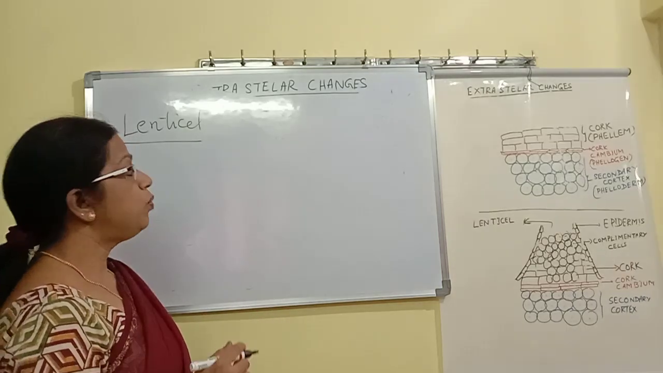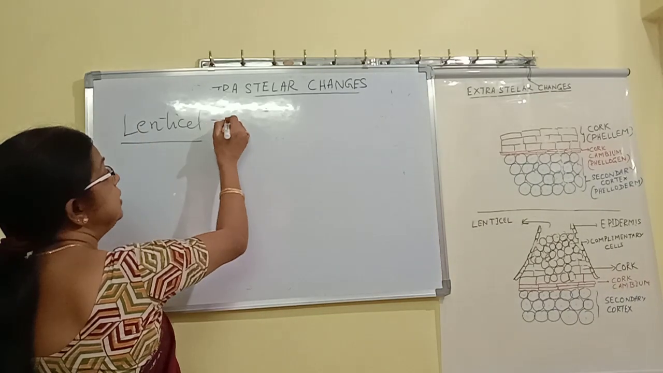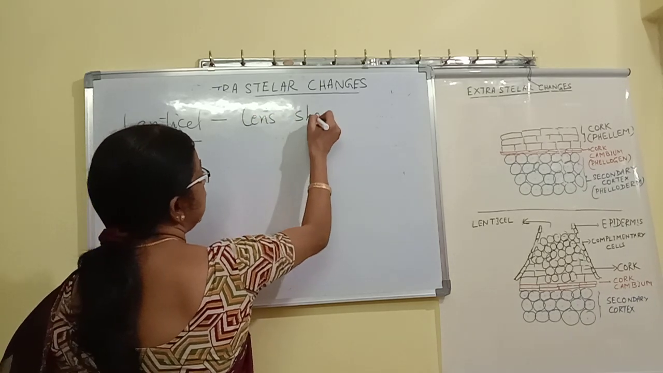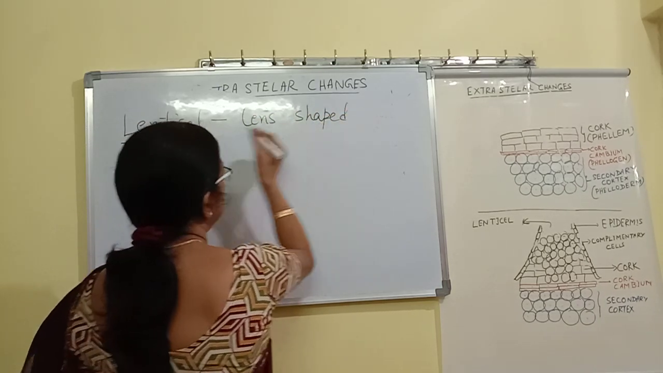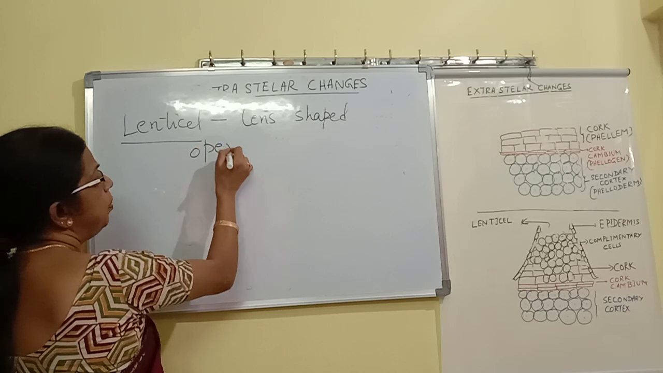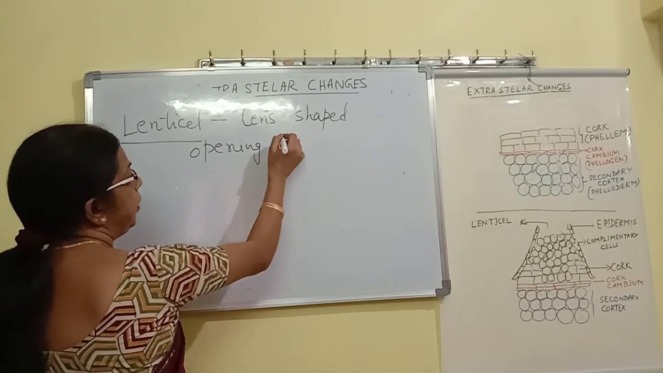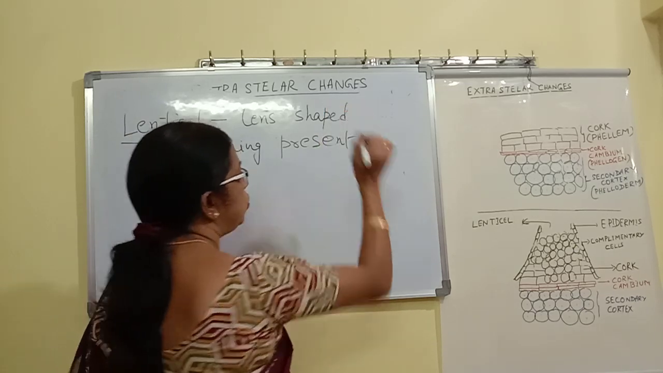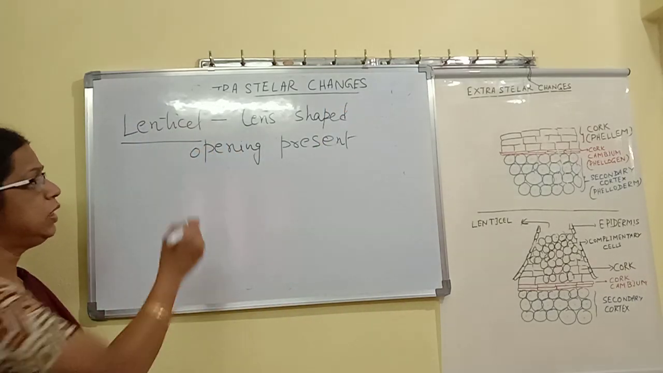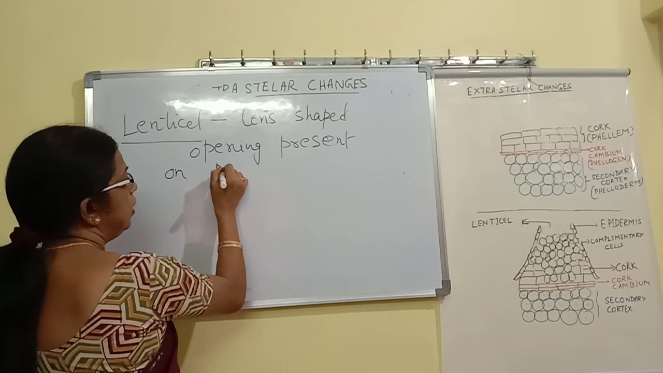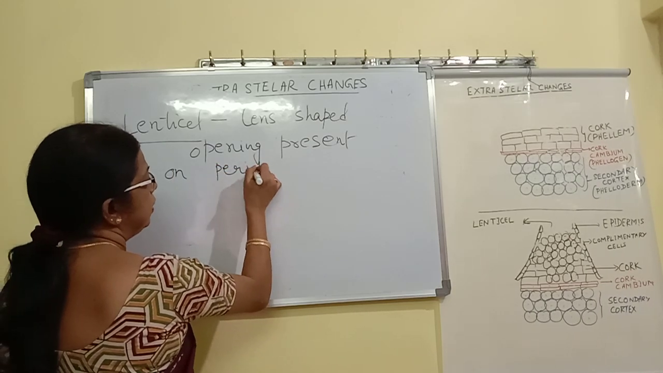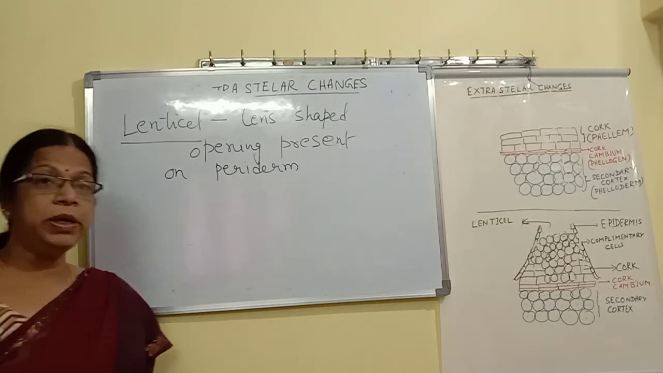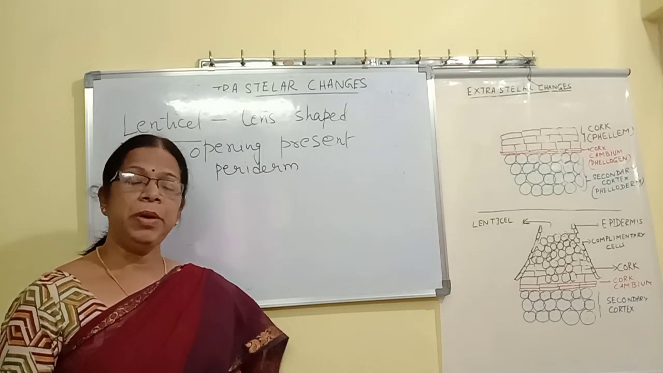First let us see what is a lenticel. A lenticel is defined as a lens-shaped opening present on the periderm. It is formed on the periderm. Lens-shaped opening formed on the periderm.